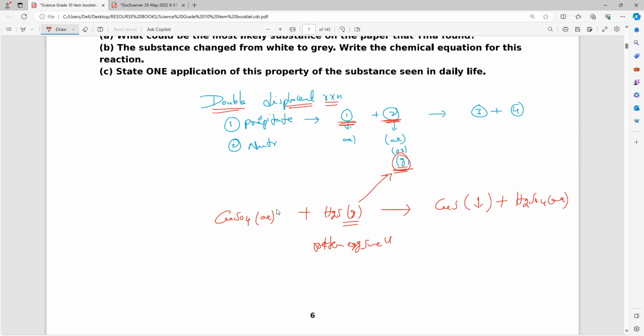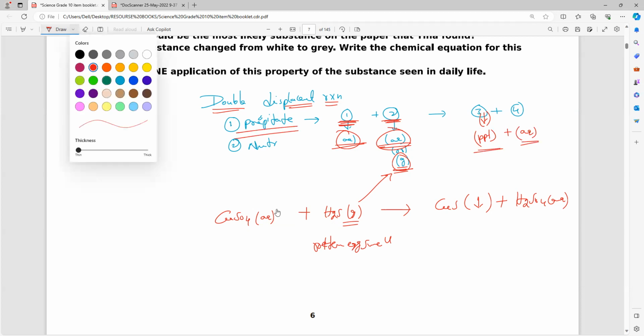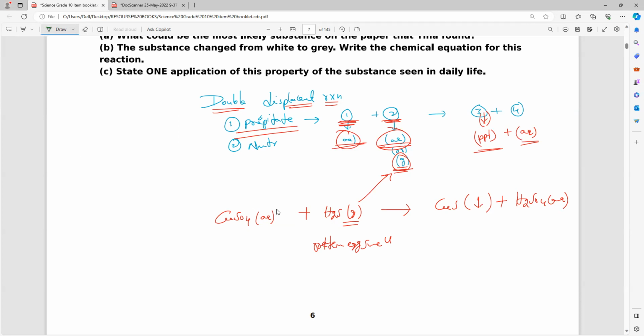In all the remaining double displacement reactions, keep it in mind, both reactants must be in aqueous state. That alone doesn't mean that it is a double displacement reaction. One of the products must be a precipitate, PPT, and another product must be aqueous. Then only it is called a precipitation reaction. Precipitation reaction means two reactants must be in aqueous state, and one of the products must be a PPT, down arrow, plus an aqueous product.